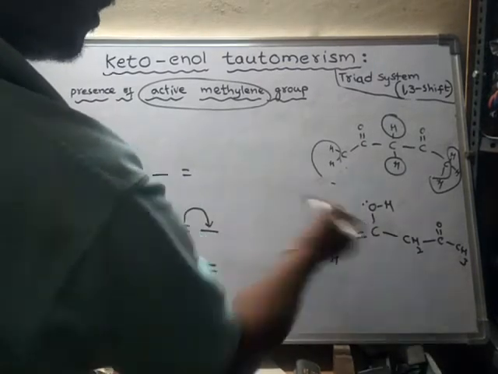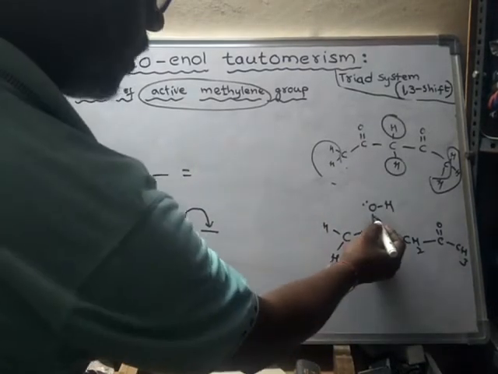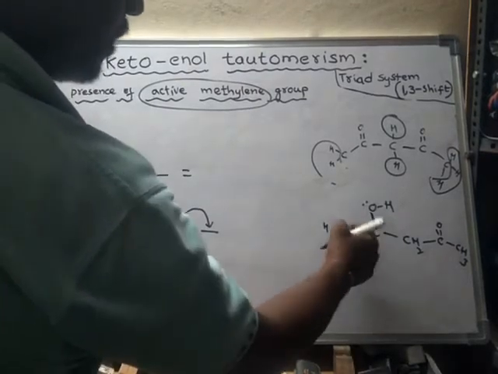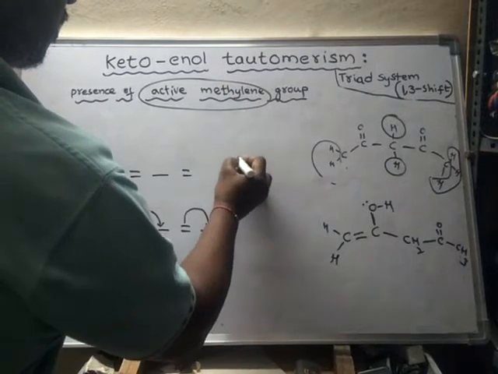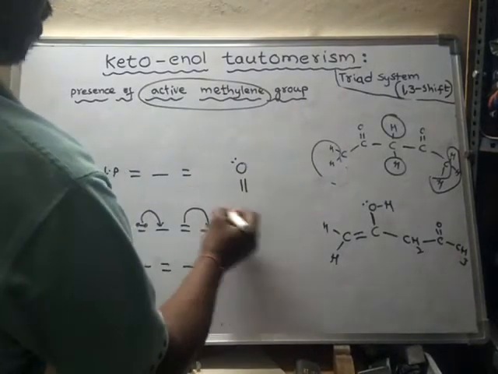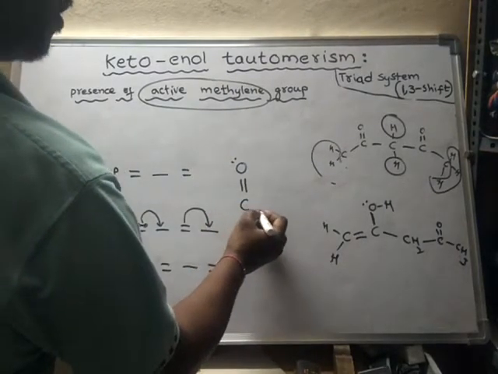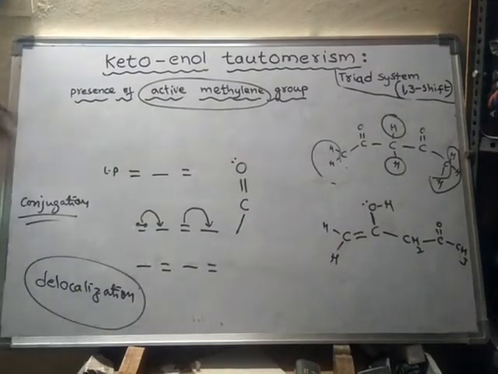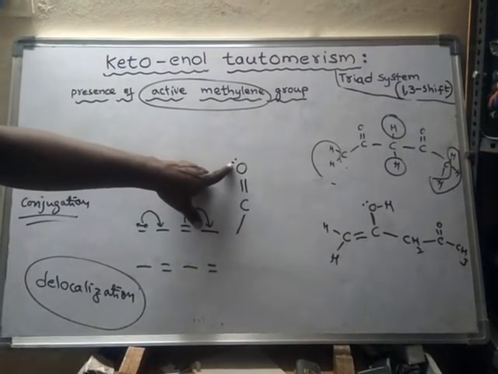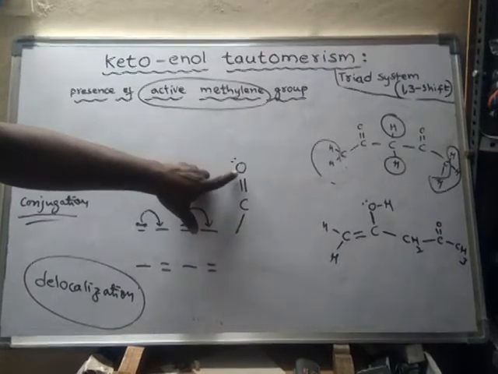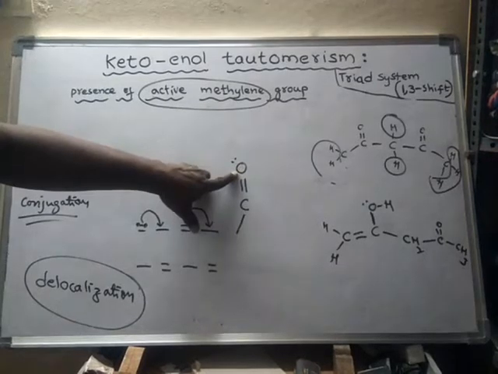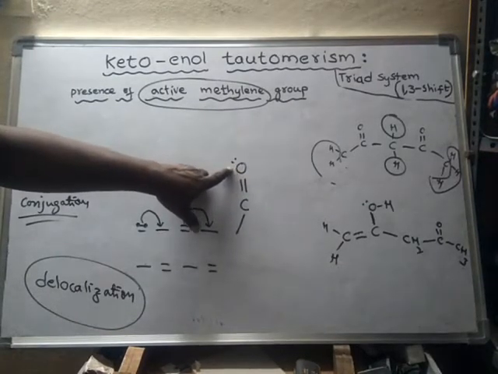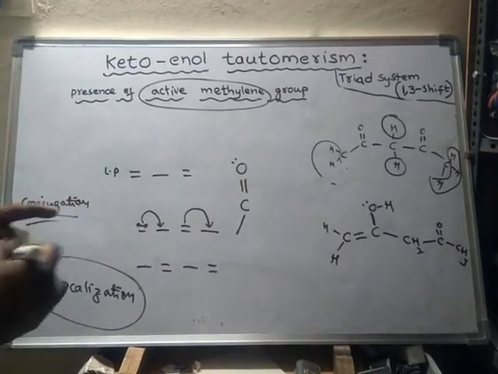Here conjugation is there, but not that much. Actually, it should be like this. If it is like this, then it shows conjugation. That means lone pair, double bond: the atom adjacent to the double bond which has a lone pair involves itself in conjugation.